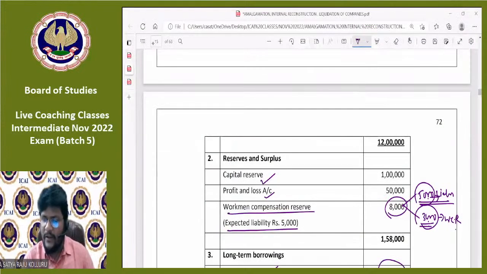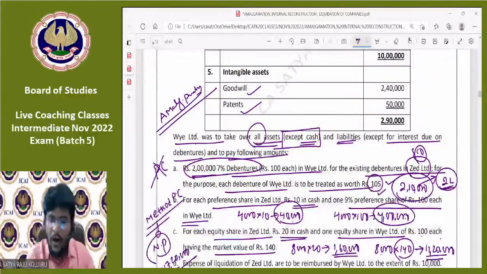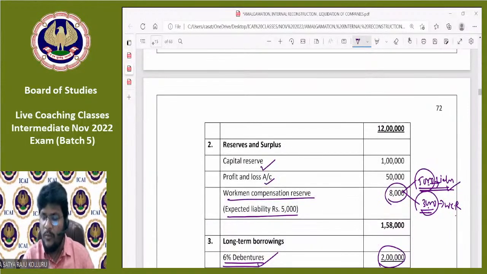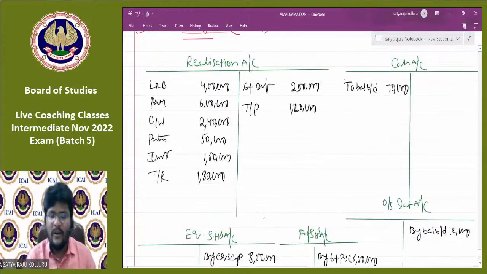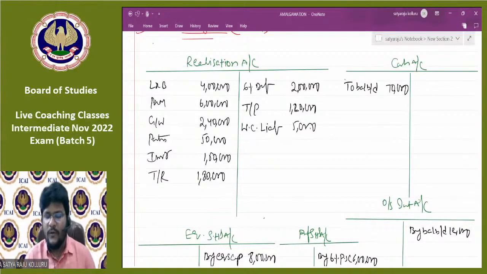Sir, what about the remaining 5,000, sir? If nothing is mentioned, which is liability, that liability is also taken over by whom? Purchasing company. How do you know, sir? They are not mentioned clearly, na? But they mentioned one point. What they mentioned: they are ready to take over all assets, all liabilities, except this. Except this means this workman compensation liability is also taken over by whom? Purchasing company. That's why any of the liability which is taken over by the purchasing company should be closed and transferred to realization. Workman compensation liability 5,000, you can make it transfer to realization.